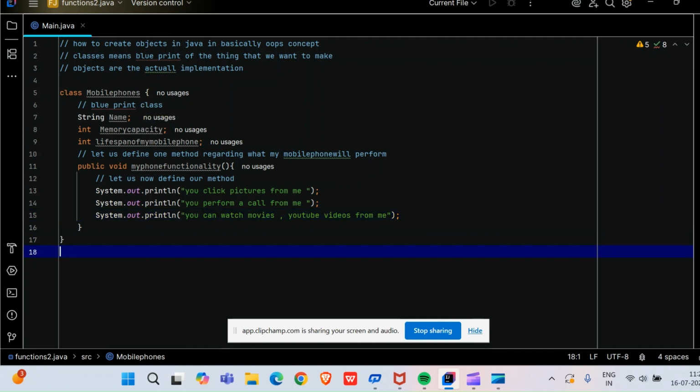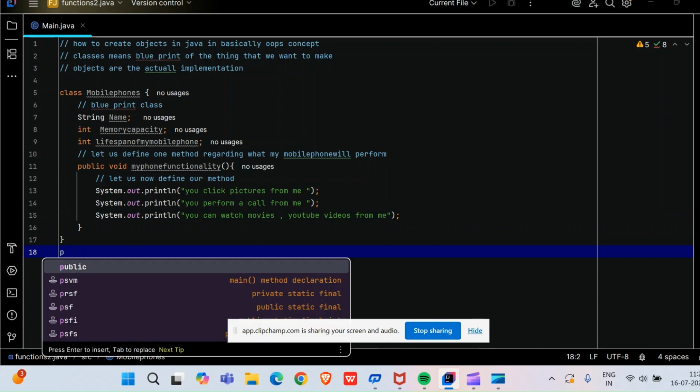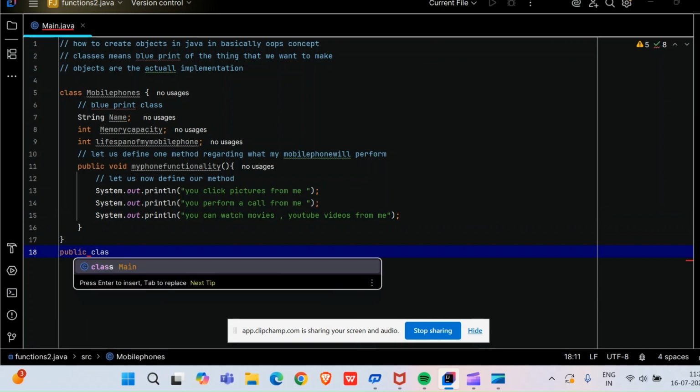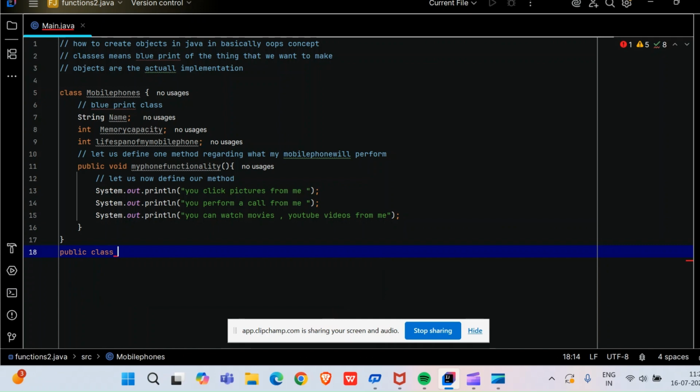First things first, what is an object? The object will always come in the public class. Just see here, friends, now I cannot run my Java program. Why? Because the run button is not visible. Why is it not visible? Because this whole Java code is not equipped with a main function. And what is the main function in Java? I think everyone knows this much, right?